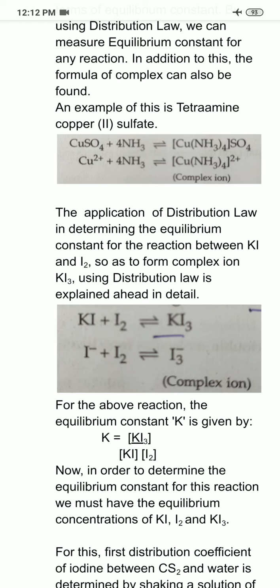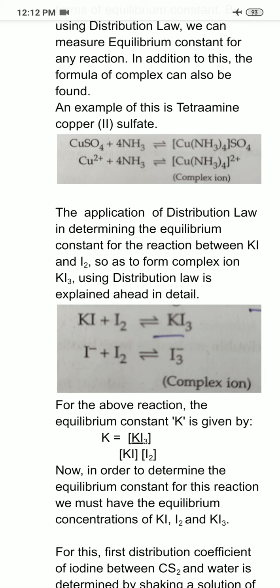Equilibrium concentration here means the stage at which equilibrium is reached between the reactants and products. Then by knowing the equilibrium concentrations of these three species, we can put them in this expression. Hence, we can determine the equilibrium constant.